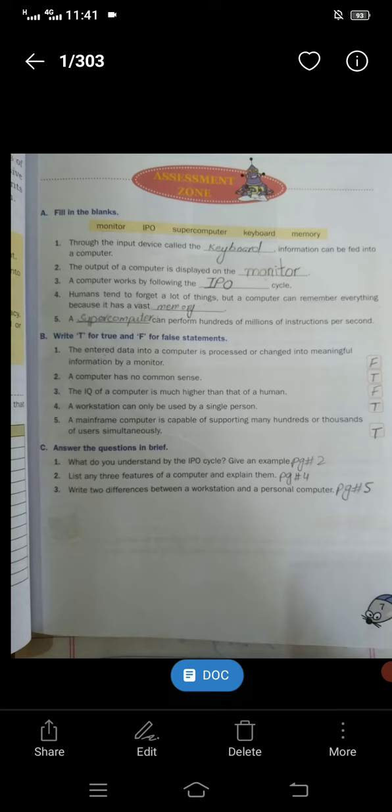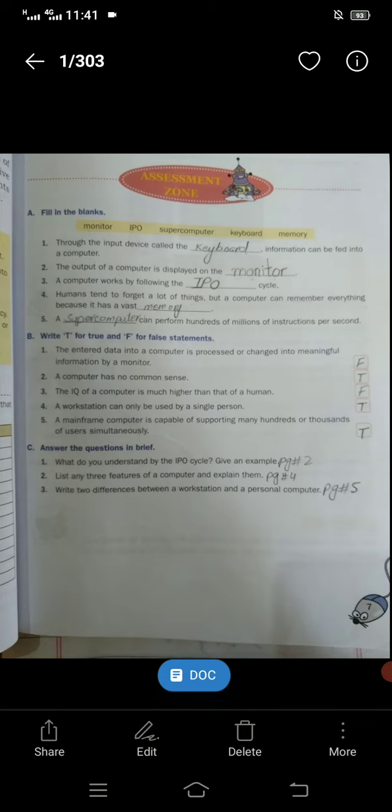Humans tend to forget a lot of things, but a computer can remember everything because it has a fast memory. A supercomputer can perform hundreds of millions of instructions per second.